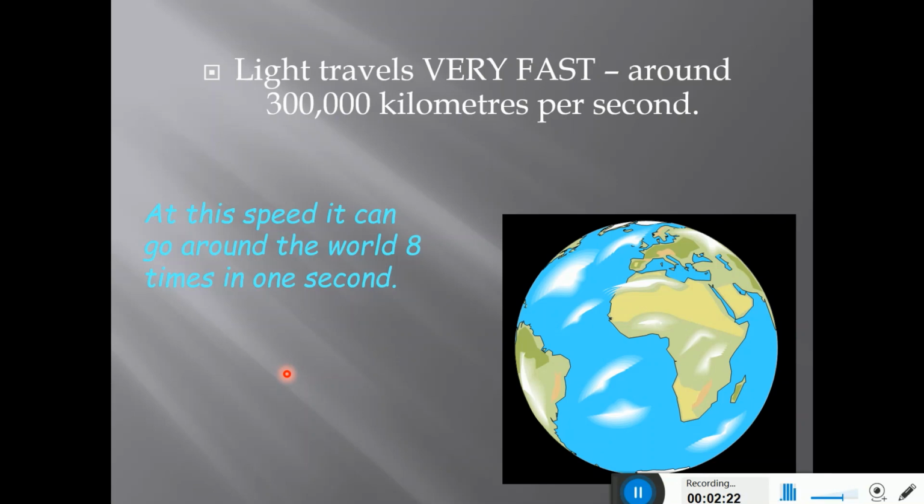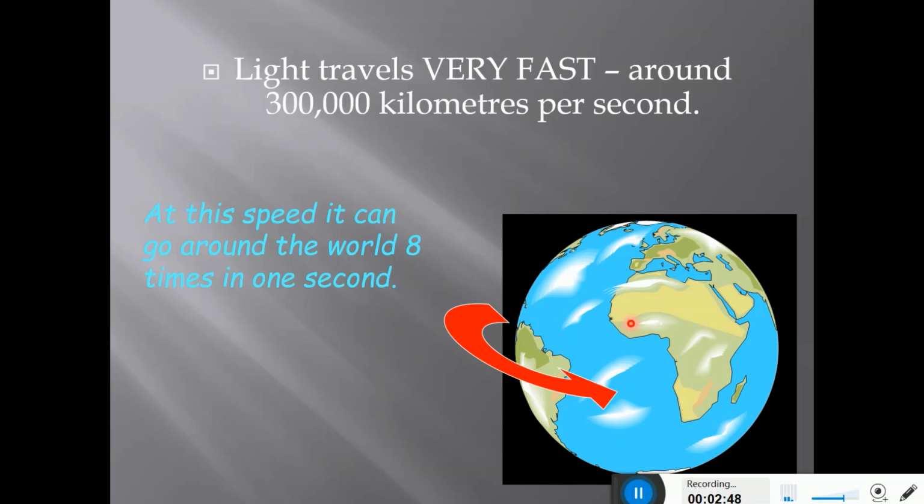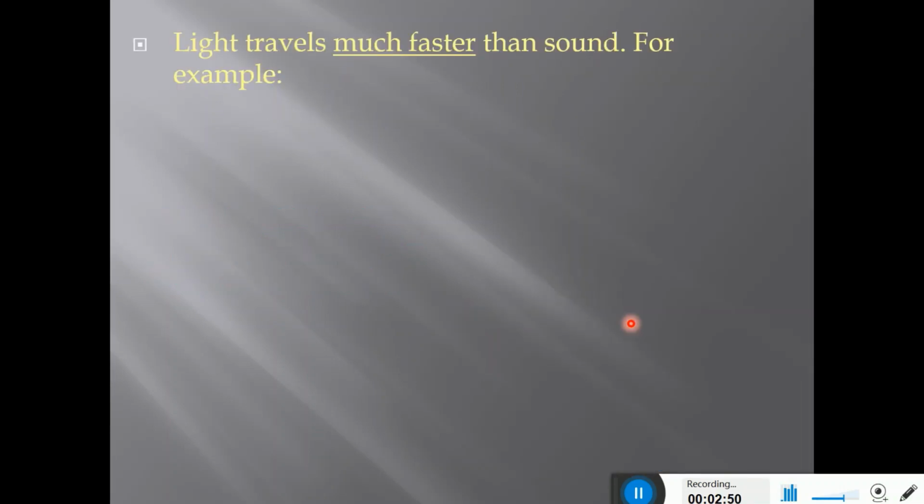So you can imagine how fast it is, how big the velocity value is for light. Just start imagining a light would have traveled 8 times around the world.